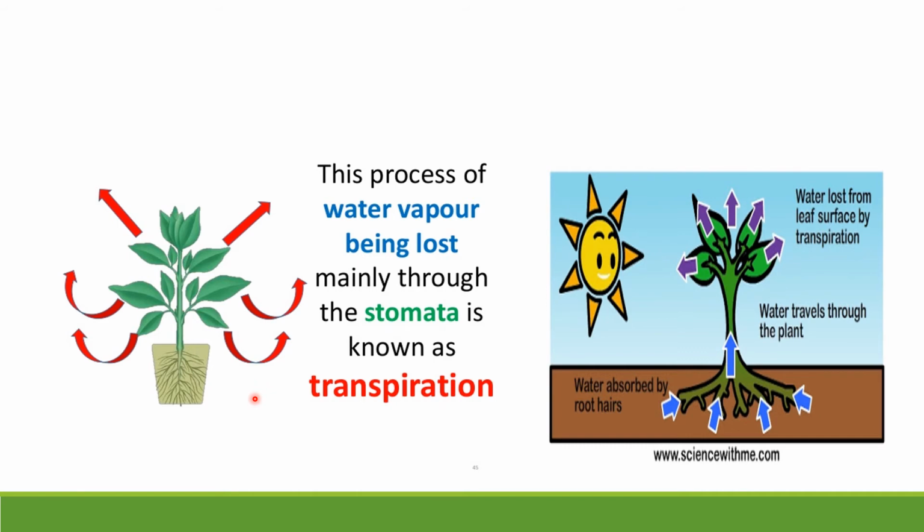That is called transpiration. So, did you understand, children? A little quantity of water, 2%, helps in photosynthesis. The remaining water comes out of the plant in the form of water vapor. That is called transpiration. Okay.